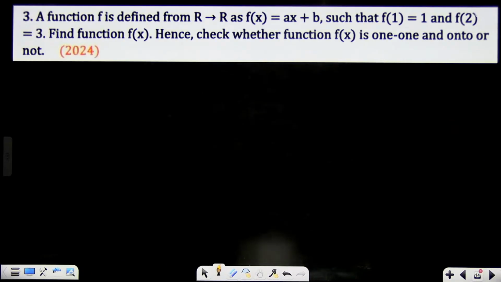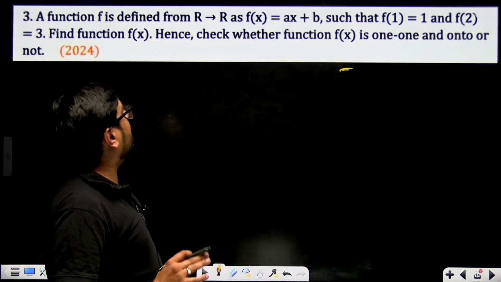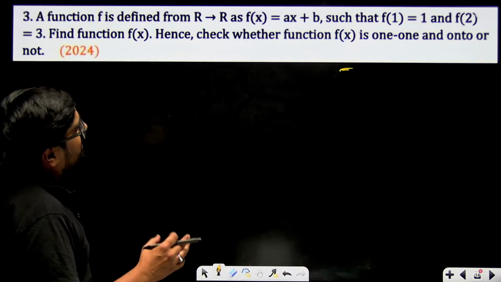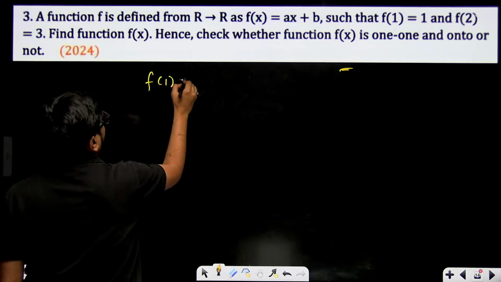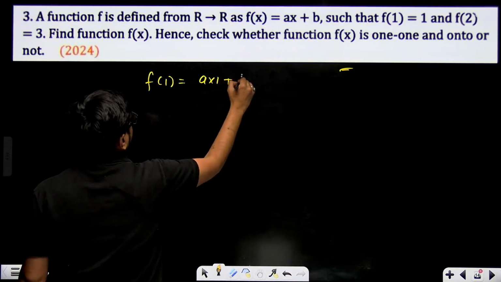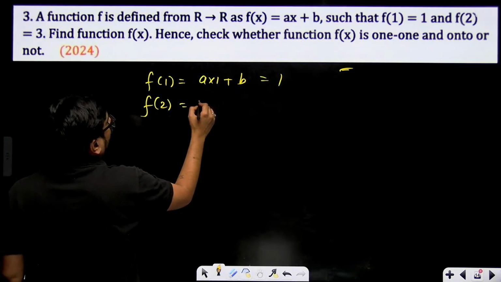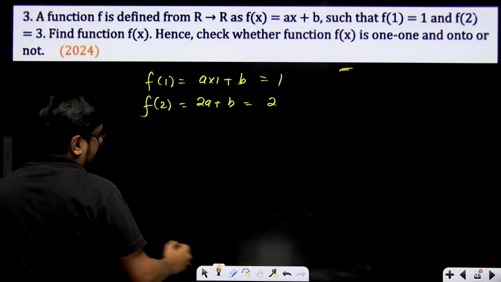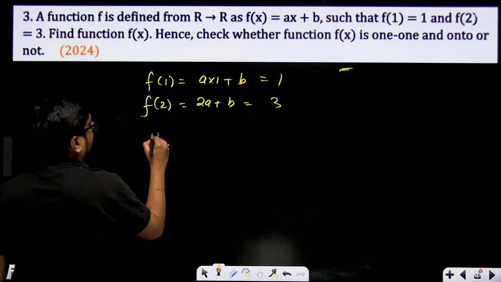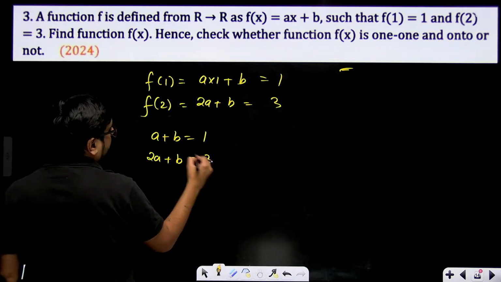Assertion true, reason false. A function f is defined from R to R as this question, last year's question, and I think this type can repeat. F of x is ax plus b such that f of 1 is 1 and f of 2 is 3. F of 1 means a into 1 plus b, this is equal to 1. And f of 2 means 2 into a plus b, this is equal to 3. That means a plus b is equal to 1 and 2a plus b is equal to 3.